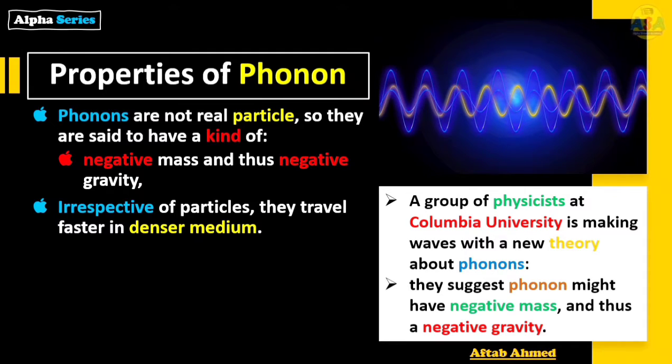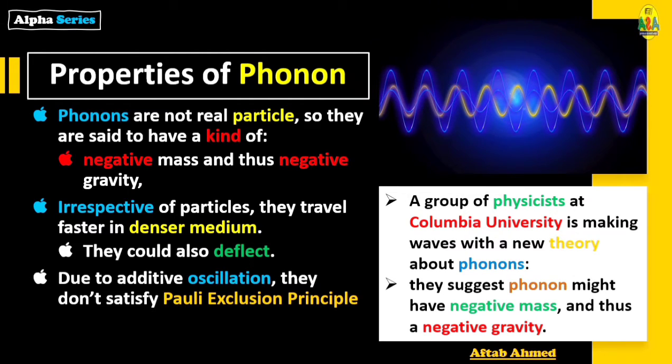Irrespective of ordinary particles, phonon travel faster in denser medium, and that is an astonishing discovery. As well as they could also be deflected, and due to additive oscillation, they don't satisfy Pauli exclusion principle.